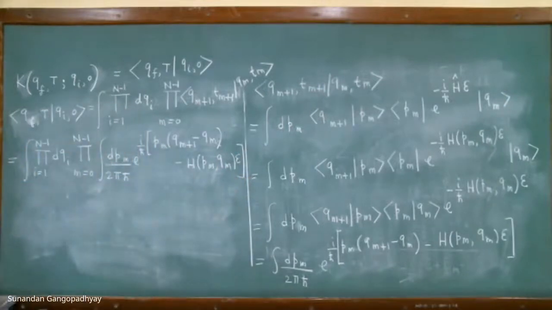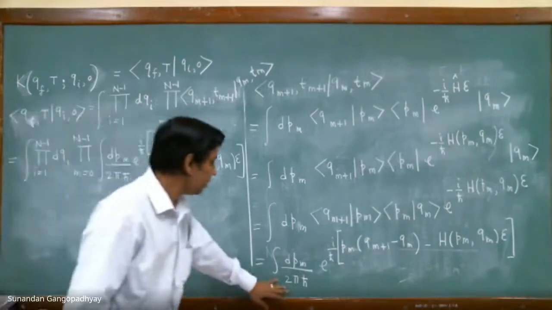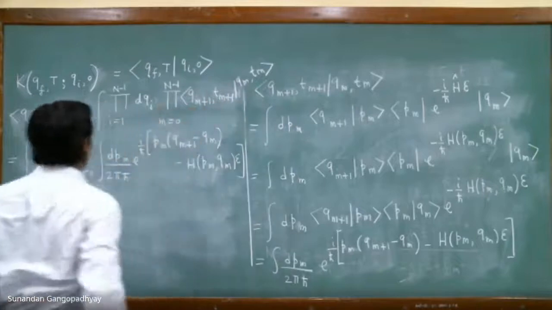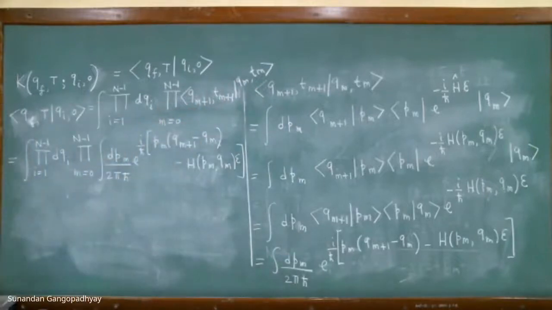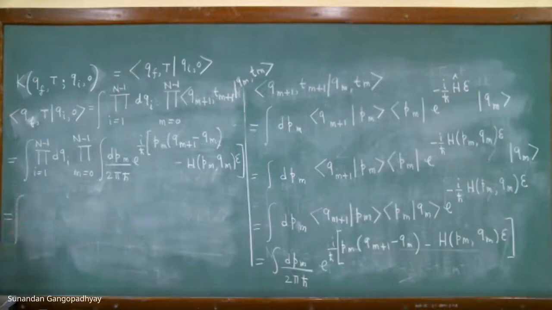So this is the thing that we get after inserting this expression in this expression. So we can now just open all this up and write it in an expanded form. If we do that, what we see is the following.